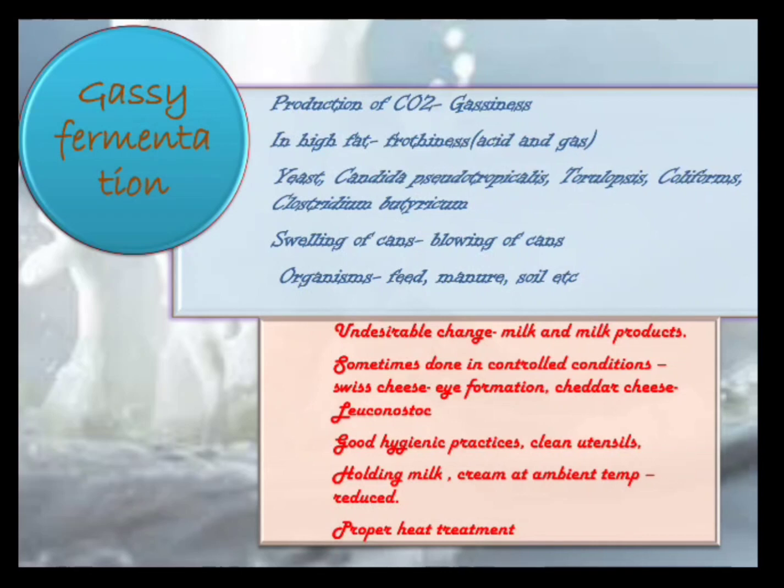You find that these cans, these tetra packs, are swollen, which means there is release of gas from the microorganism, and hence the shape of the can is changed. Okay, how do they reach the milk? From the feed, from the manure, from the soil, etc. Sometimes it is deliberately added, as I told you, in the cheese production.